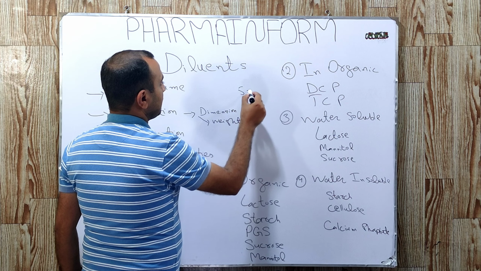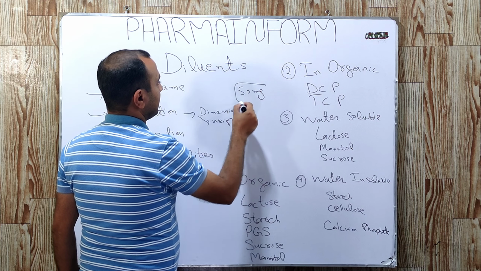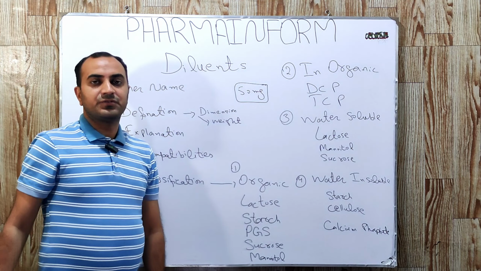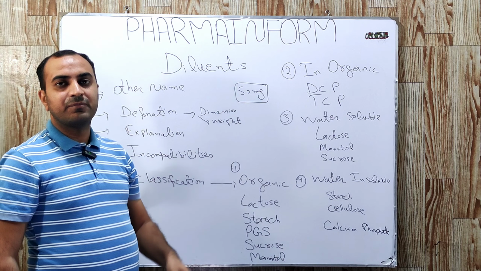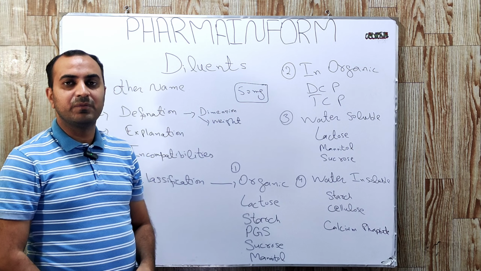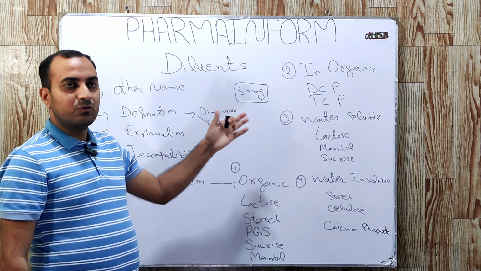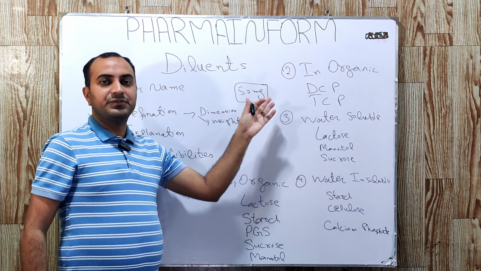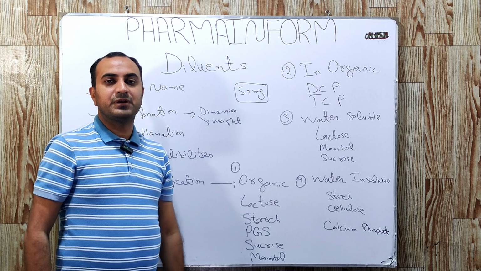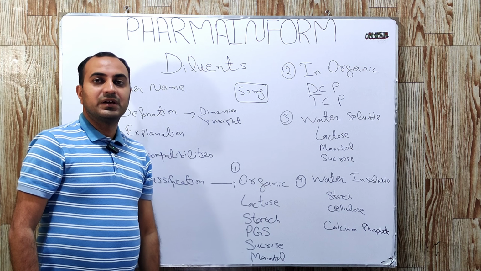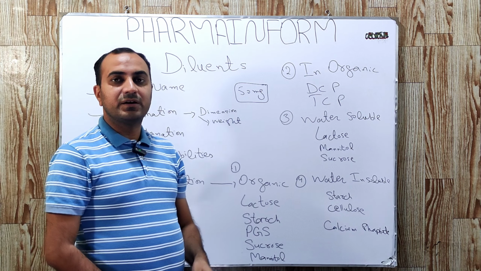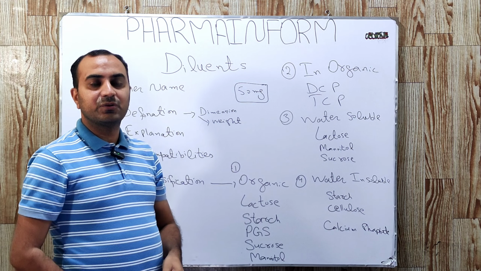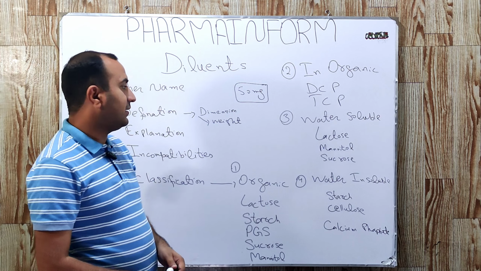If we want to compress a tablet, it is generally considered that a 50 milligram tablet weight is the minimum acceptable for good compression, and diluents provide us this final weight. If our API quantity is very low, they also help to obtain the required dimensions of the tablet.